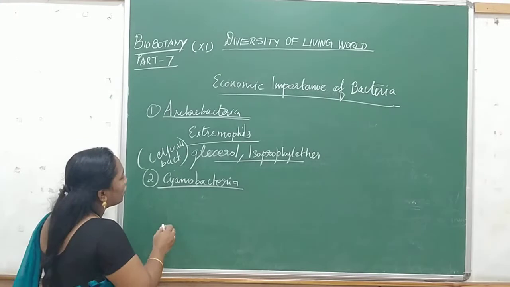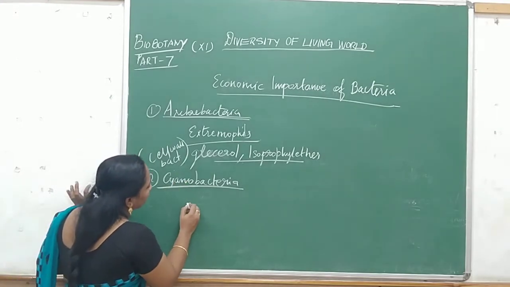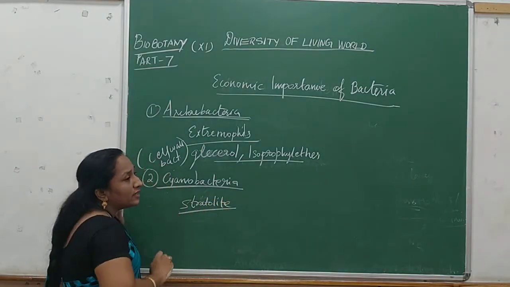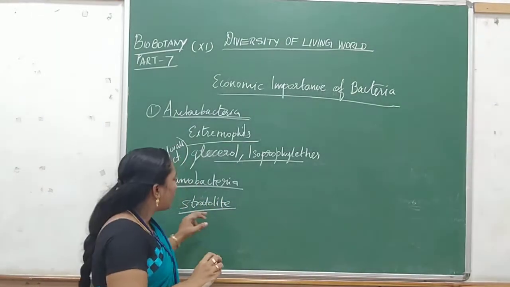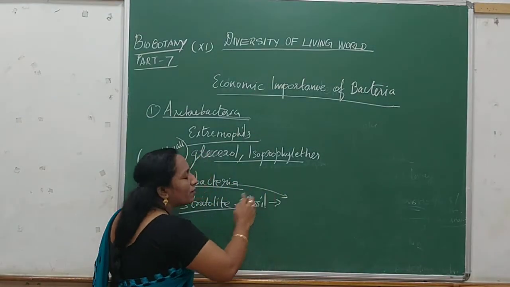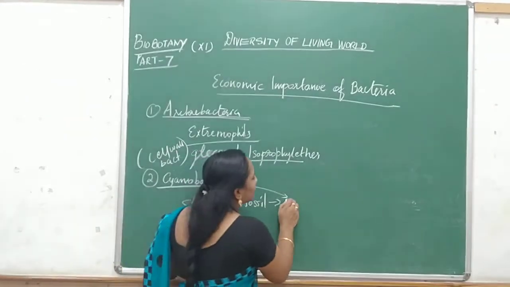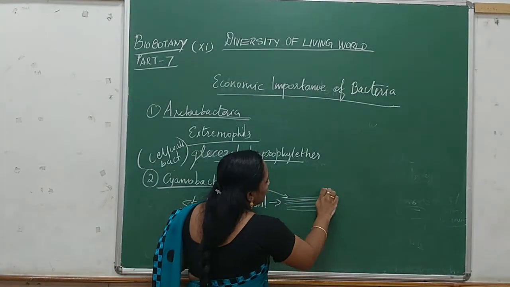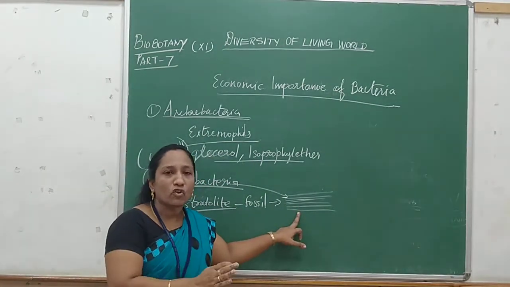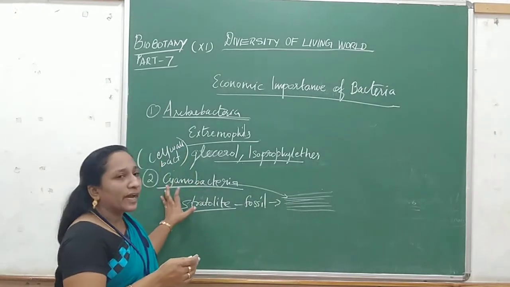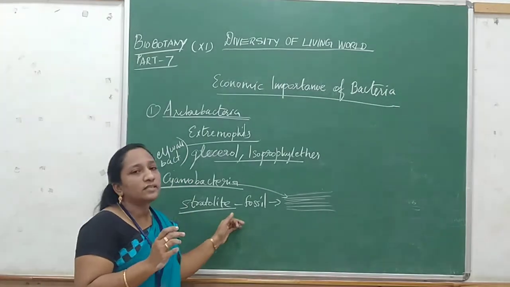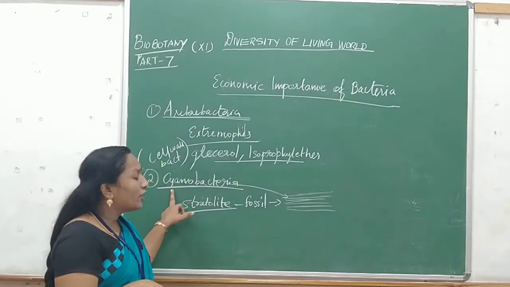The fossil of the Cyanobacterium is called stromatolite. What is it called? Stromatolite. This stromatolite is a fossil formed by the Cyanobacteria. It is like a rock-like structure. Archaeologists easily identify whether it is a normal mineral rock or formed by the Cyanobacteria. That fossil is called stromatolite, a fossil formed by the Cyanobacteria.